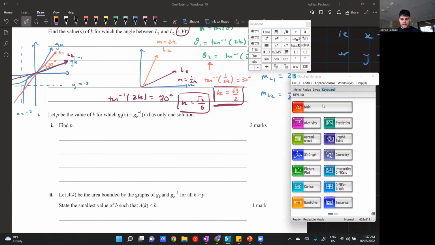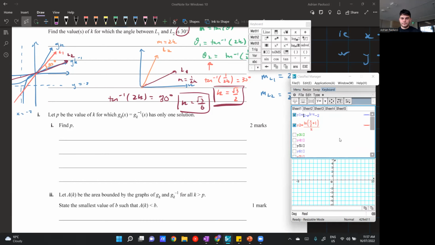So on this calculator, you go to the graph tab, this thing here. I've already got my functions here: my g_k here and my g_k inverse here. Then I don't press the normal graph button. I press this secondary one, with the multiple dotted lines here. Now what this does is, well, it's called dynamic graphing.